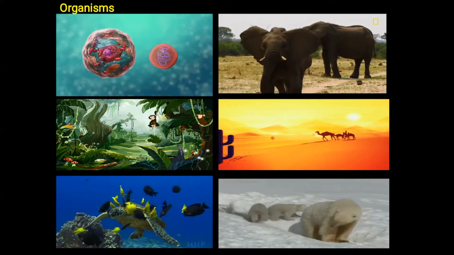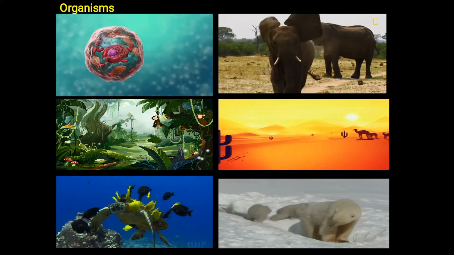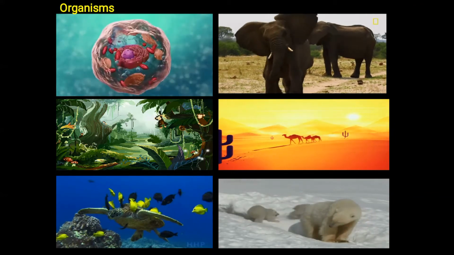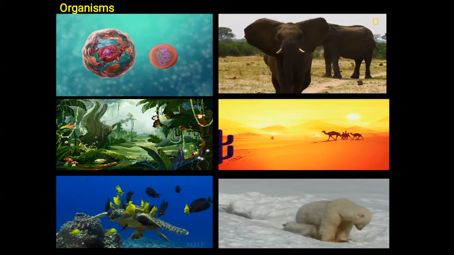Like in the desert, we can find animals like camels, snakes, rats, etc. and plants like cacti. On beaches, we can find coconut trees and animals like crabs. Fishes and other marine animals inhabit the sea.